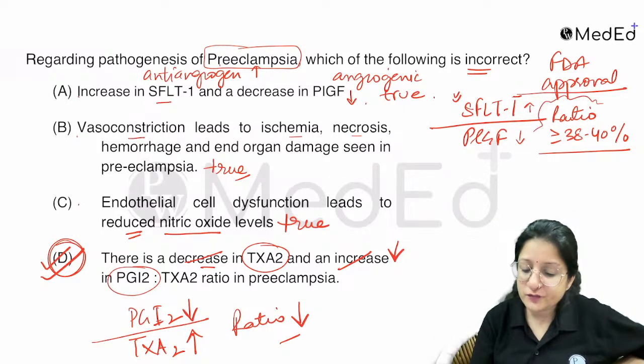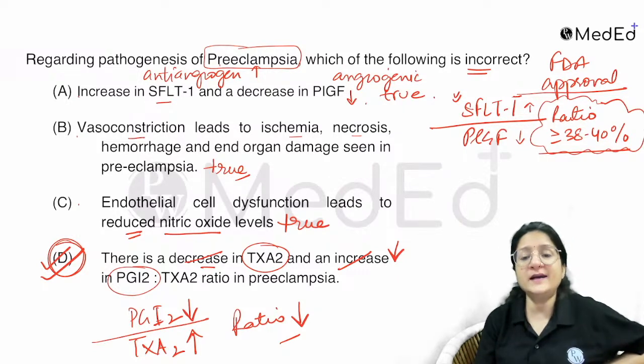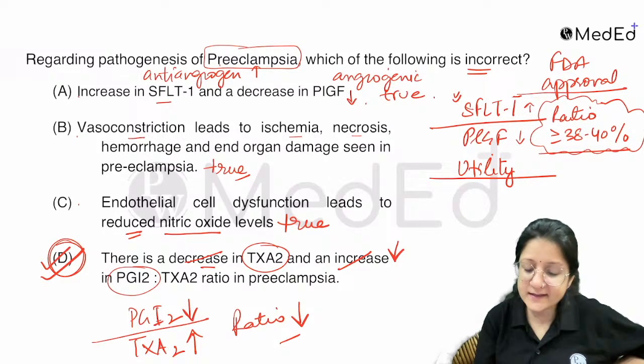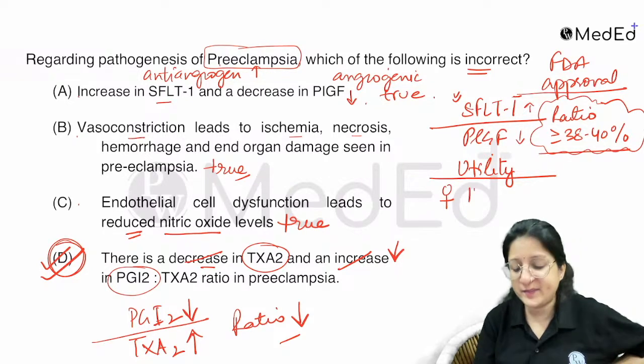We say that a ratio of more than or equal to 38 is predictive of preeclampsia, but the utility is limited.